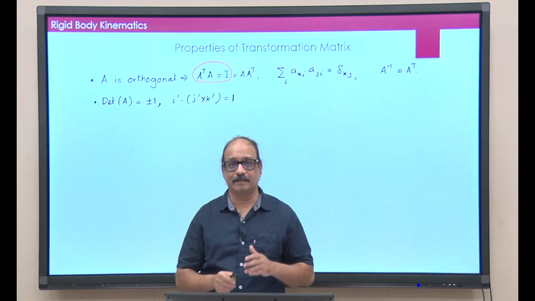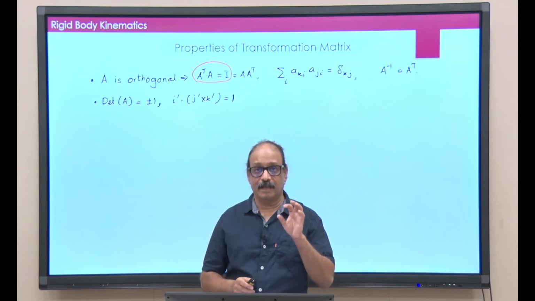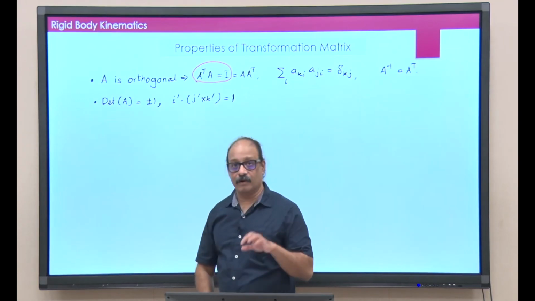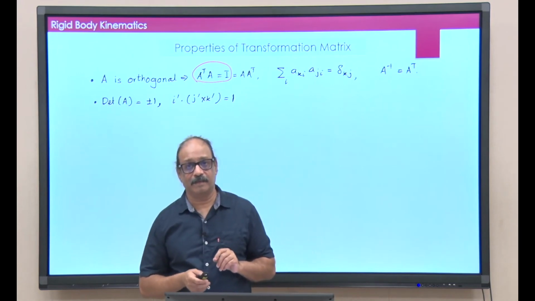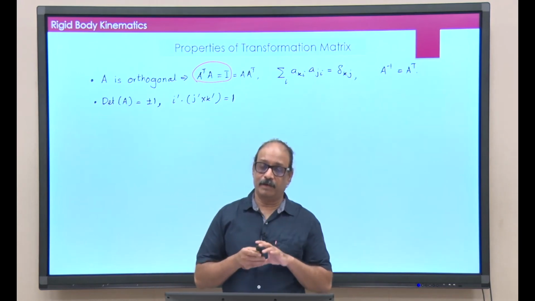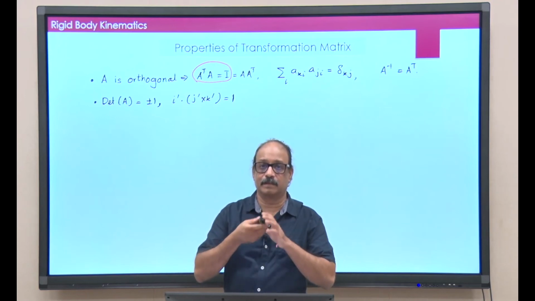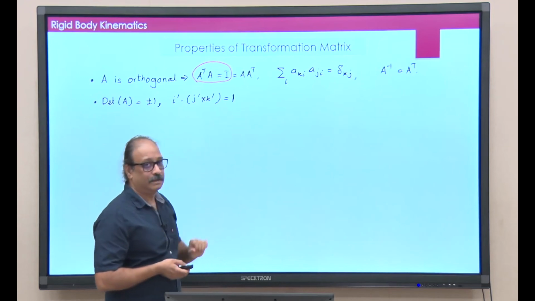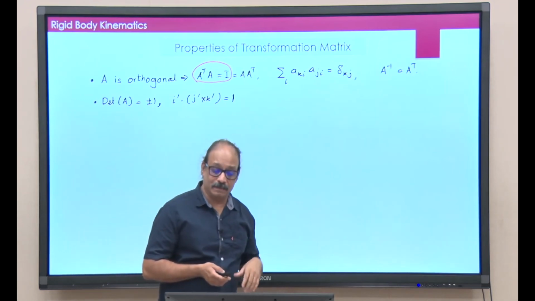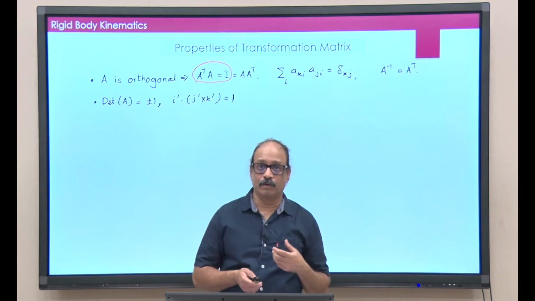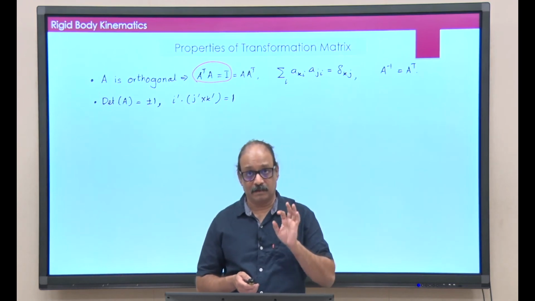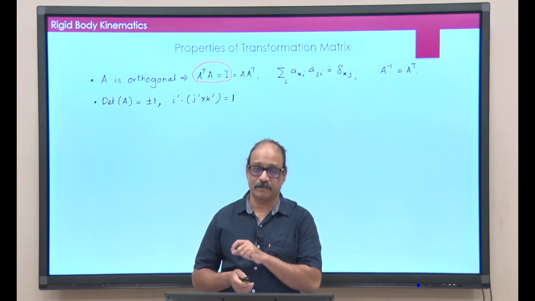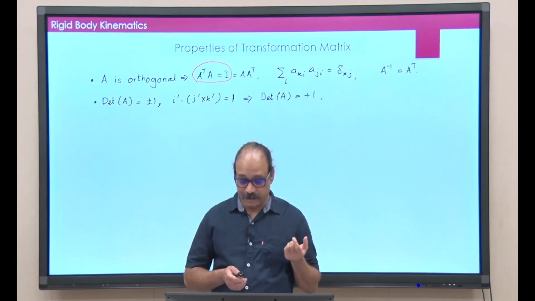This is exactly the determinant of the A matrix that we were talking about. That must be equal to plus 1. So, out of these two choices, plus 1 and minus 1, for our rigid body motion, it must always be simply rotation, and rotation means the determinant must be equal to plus 1. These are also called spatial orthogonal matrices. These are not just orthogonal, but they are spatial in the sense that the determinant must be equal to plus 1.